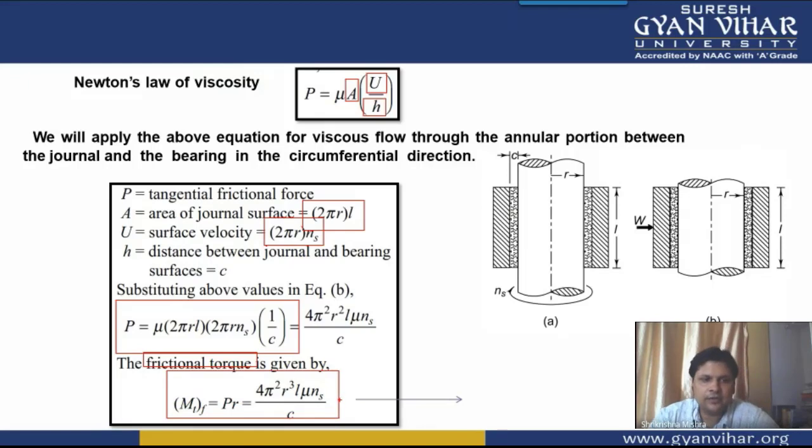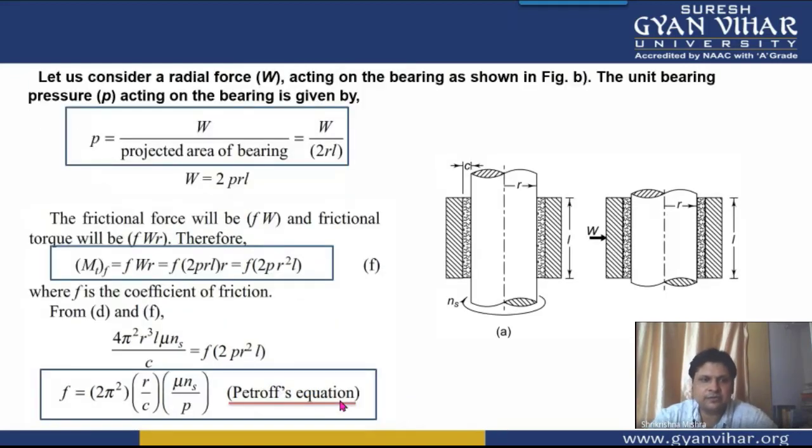All right. Now, in this expression, one more expression we will develop, and that will be with respect to the pressure that is acting on the bearing. And what will be that pressure? Actually, it is the load that is acting on the bearing due to the shaft, that is capital W, divided by the projected area.